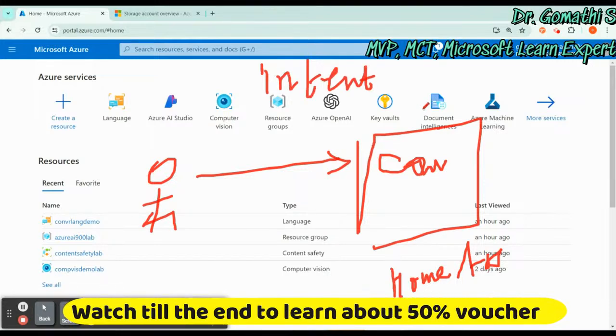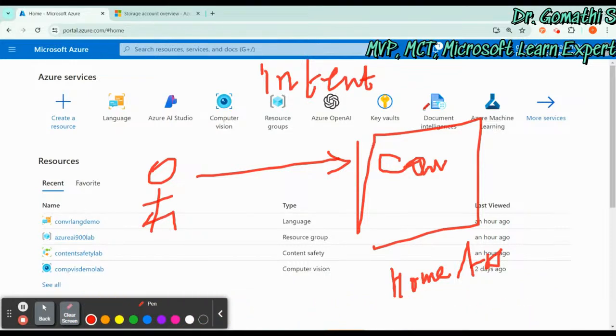Turning on the living room lights is one intent, and setting the thermostat to 72 degrees is another intent. And it extracts the entities. We'll be seeing entities and intents in detail. Entities are what and where it has to do these things.